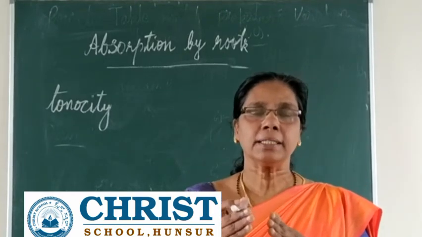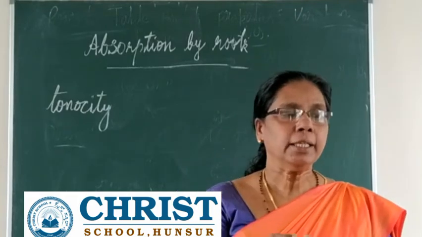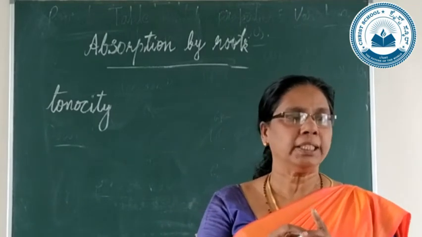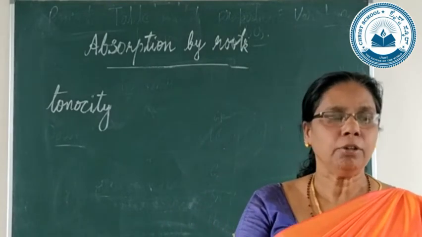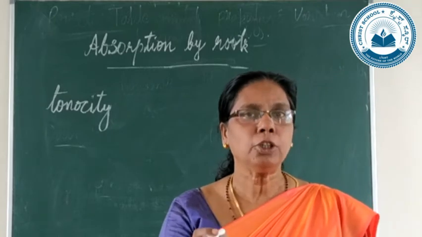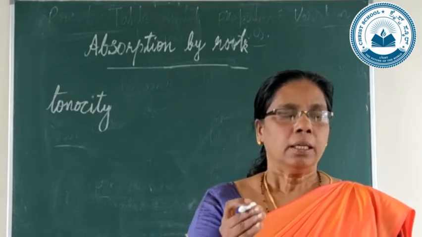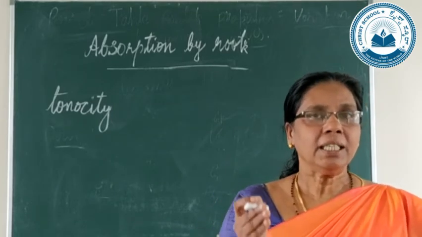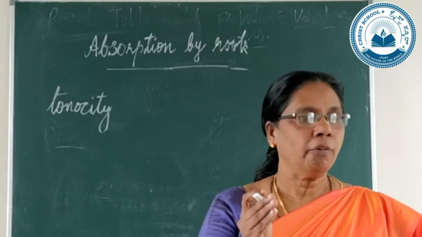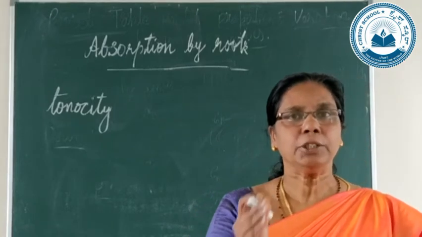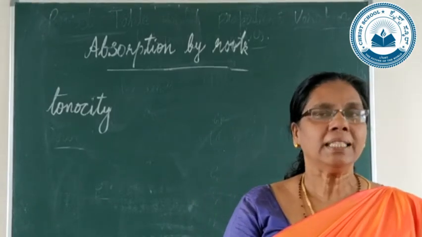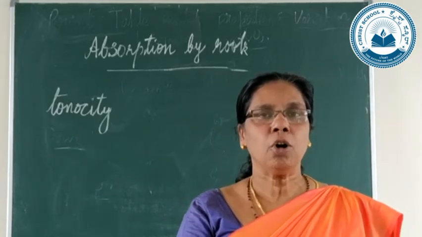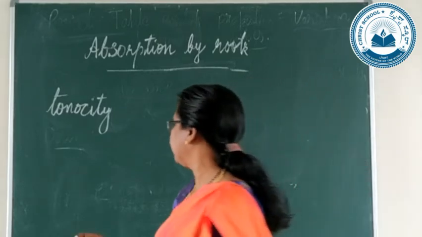That is called what? Tonicity. So, once more, the definition of tonicity: it is the relative concentration of the solution that determines the direction and extent of the diffusion. That is what is called tonicity. Based on this, there are three types. One is called isotonic.